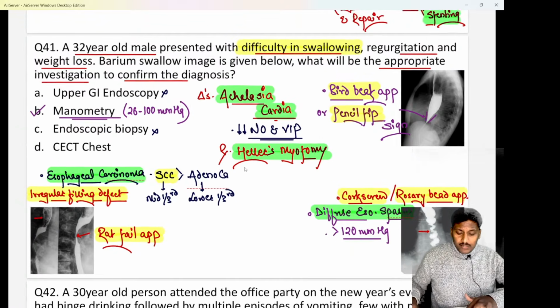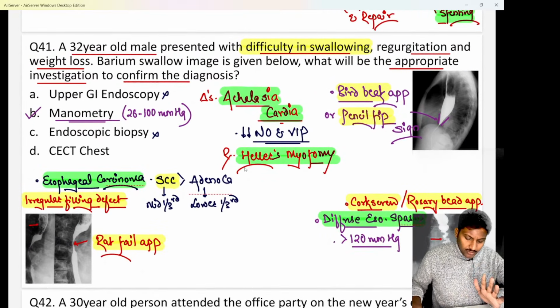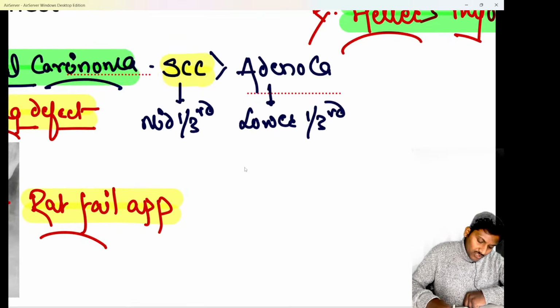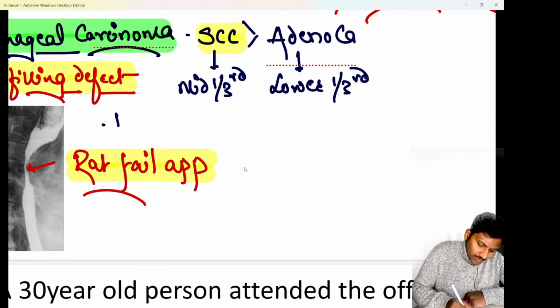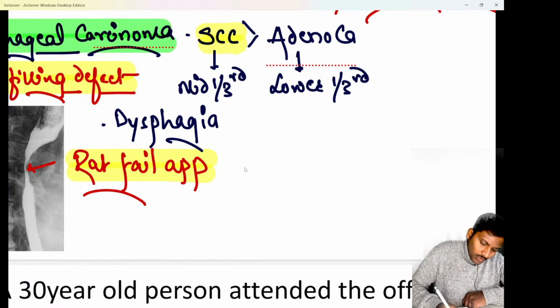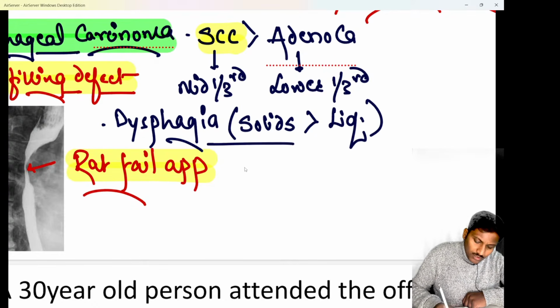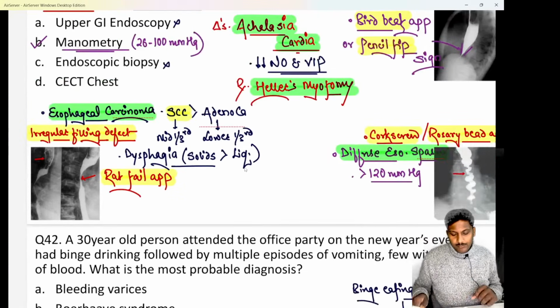And we know in achalasia cardia and in esophageal carcinoma, in both the conditions, patient has dysphagia. How to differentiate? We know in patients of esophageal cancer, whenever there is dysphagia, beta, this dysphagia is going to be more severe for solids as compared to liquids. In esophageal cancer, there is more severe dysphagia for solids as compared to liquids, whereas in achalasia cardia, it is completely opposite.